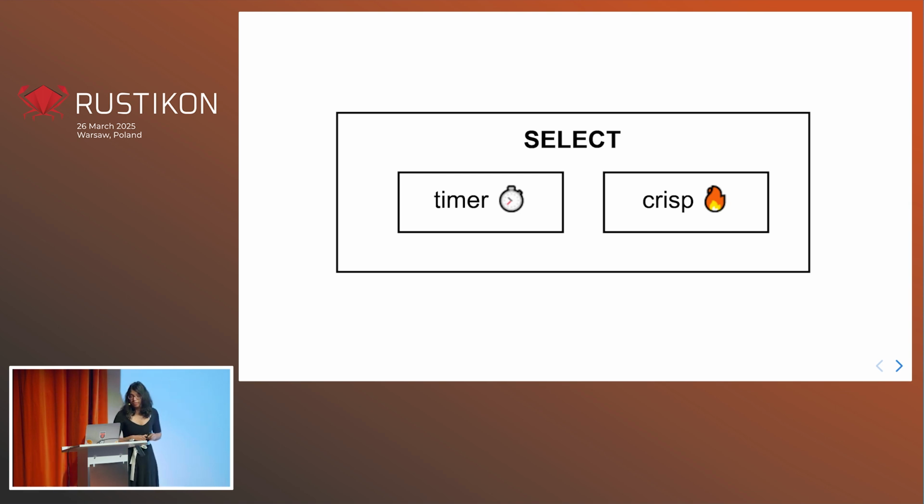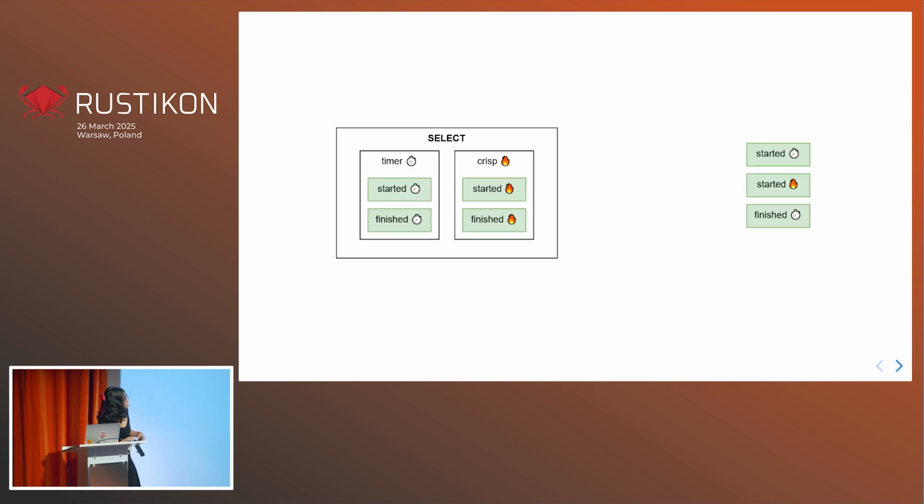Here's how we might draw that in boxes. We're going to have a timer box and a crisp box. And just as before, we can expand these, and we can interleave them. This time, however, as soon as we get to the end of one of our boxes, either finished the timer or finished crisping, we're going to stop.